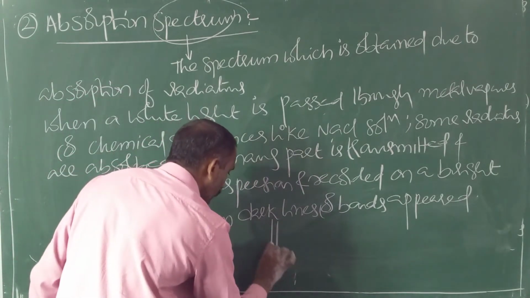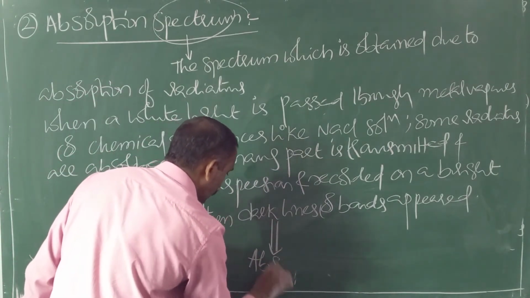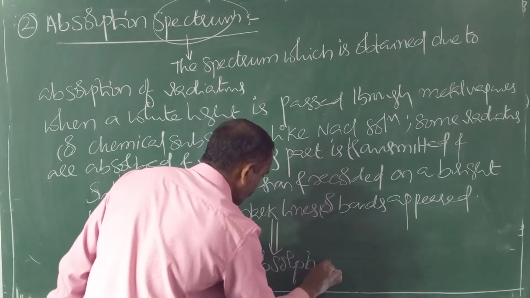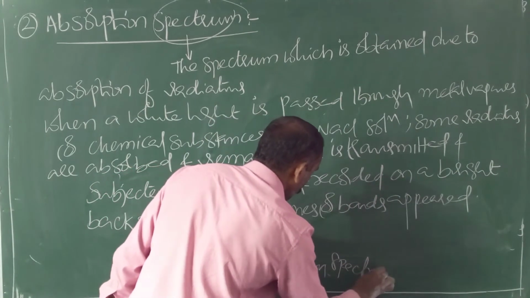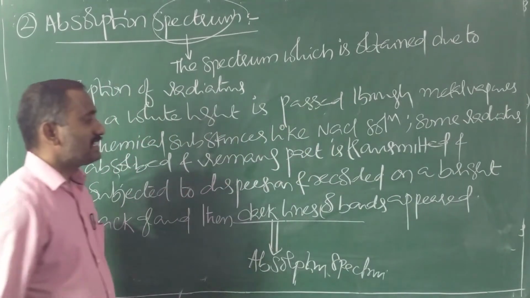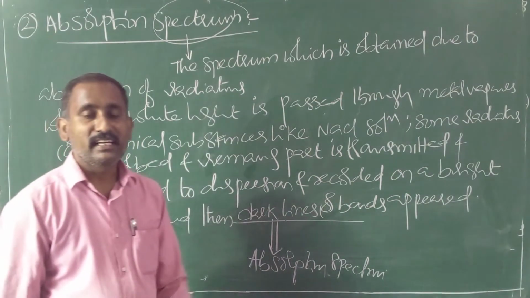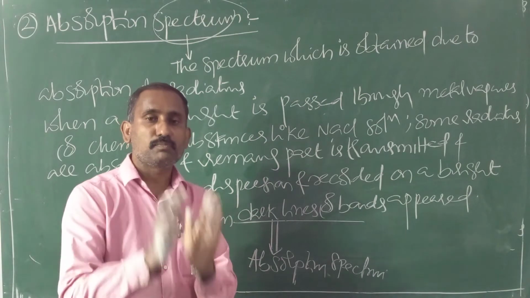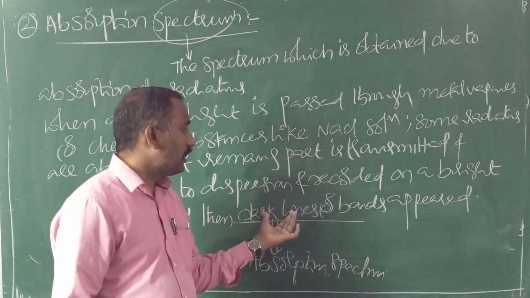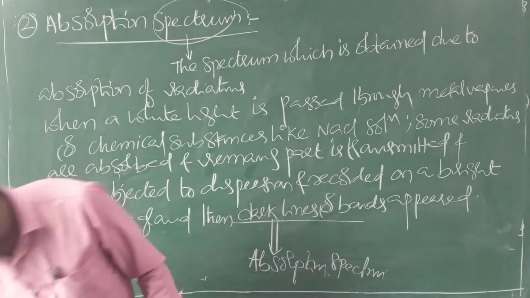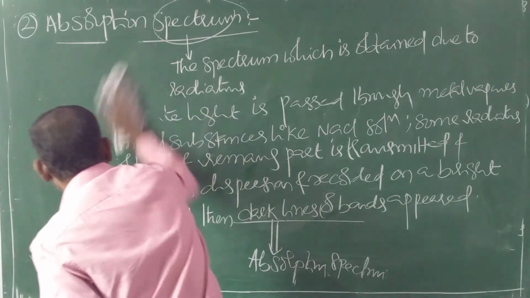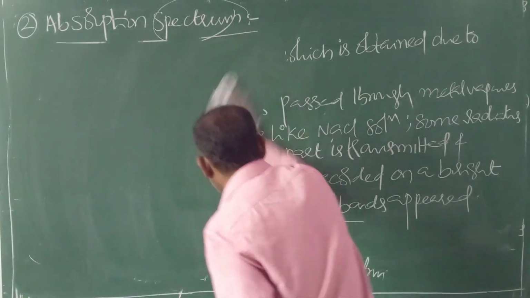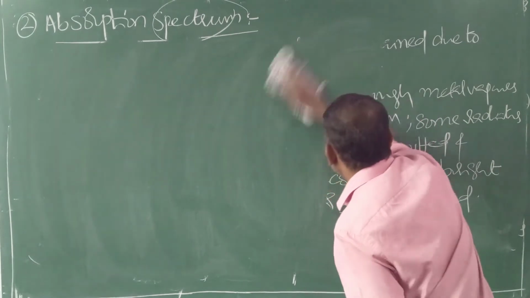That impression is known as absorption spectrum. Why dark lines or bands appear here is due to absorption of radiations. So this is about absorption spectrum.